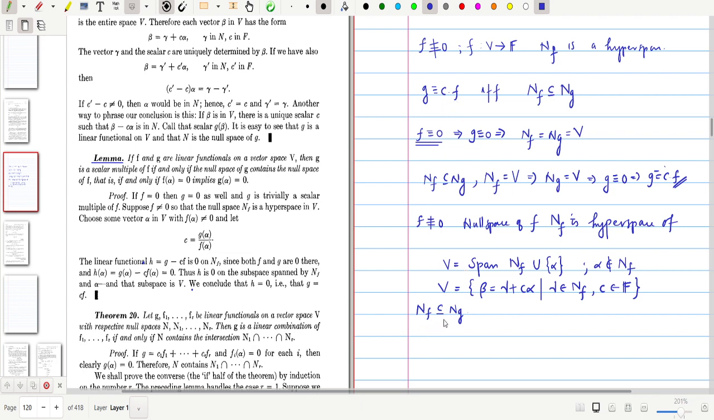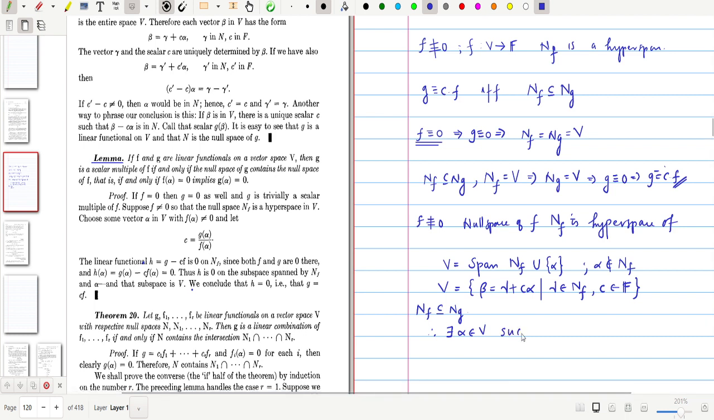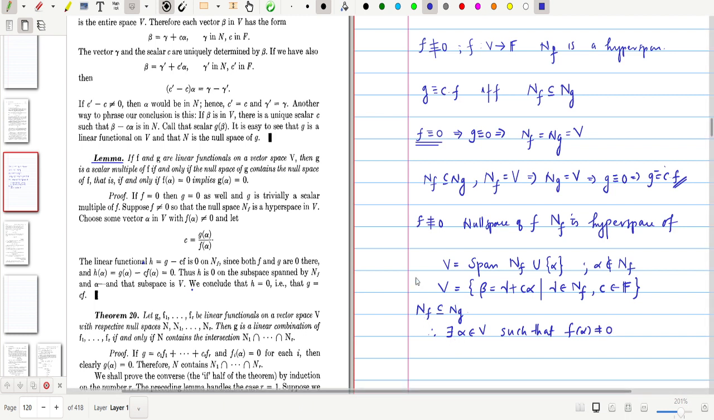So if Nf is contained in Ng, along with f being a non-zero linear functional, there exists alpha belonging to V such that f of alpha is non-zero. Because f is non-zero, you can find alpha belonging to V such that f alpha is not equal to 0. So it is enough to choose this alpha to represent V, as the set of all beta equal to gamma plus c alpha.